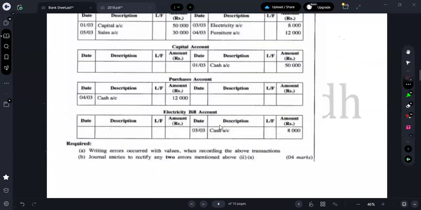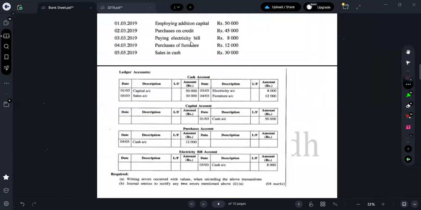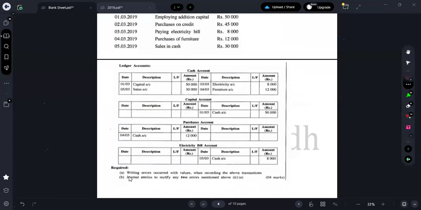Okay. Now let's do this question. Just concentrate on what they have done. So here they have given you some transactions. What are they saying? Writing errors occurred with values when recording the above transactions. So let's go one by one and get this done slowly.